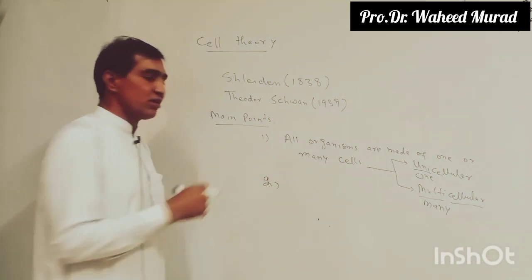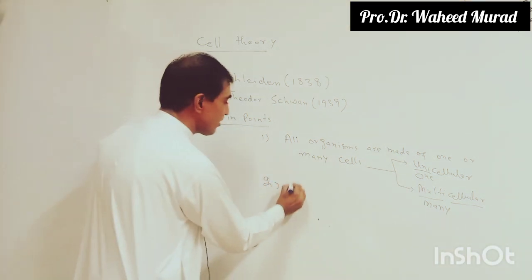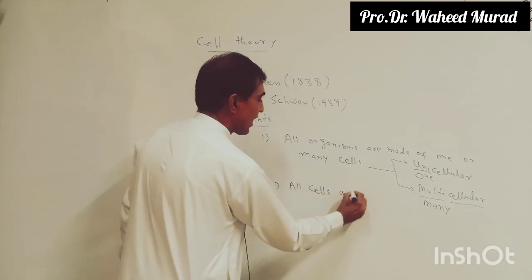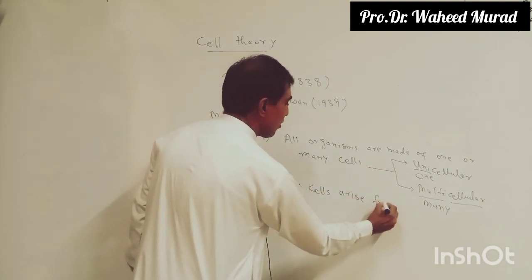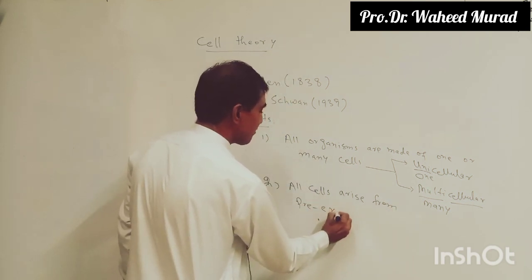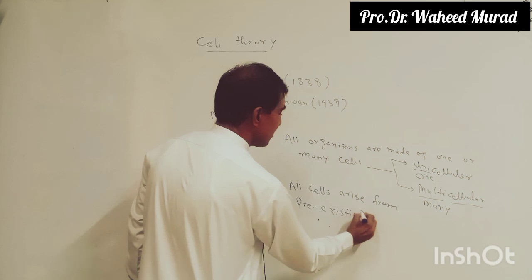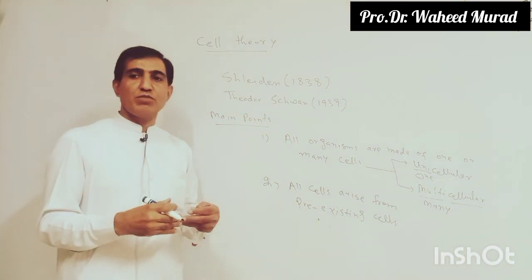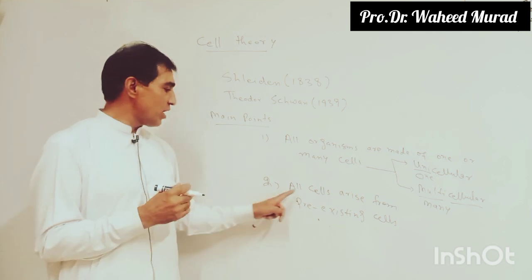Second point of the cell theory: all cells arise from pre-existing cells. What does it mean? It shows the reproduction of the organism.